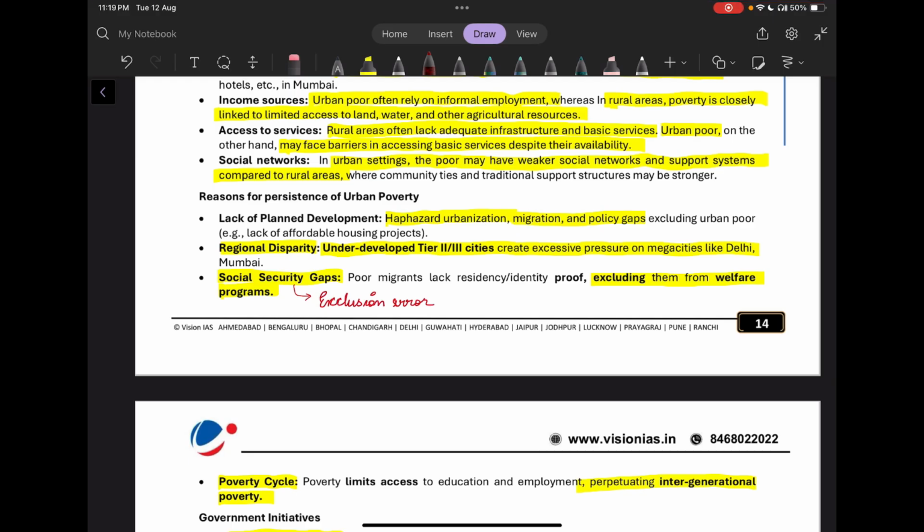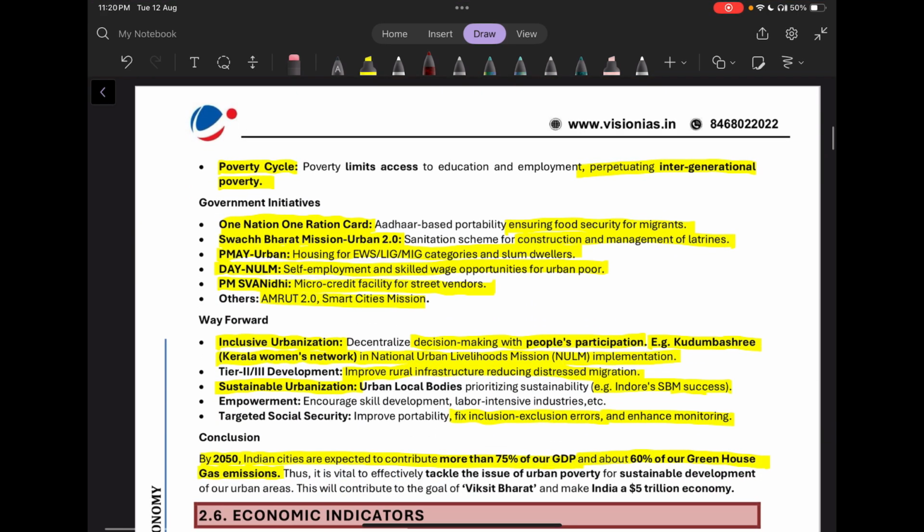Then there are also social security gaps. These are because of exclusion errors. So many of the poor urban migrants lack residency or identity proof, which basically excludes them from the welfare programs of the government. Then there is a vicious poverty cycle. So poverty is basically limiting the access to education and employment, which is perpetuating intergenerational poverty.